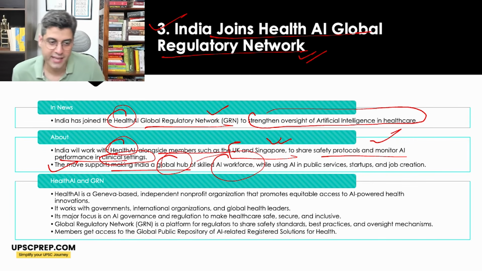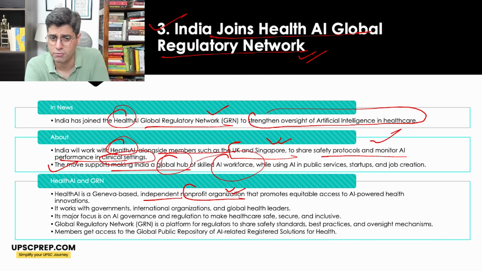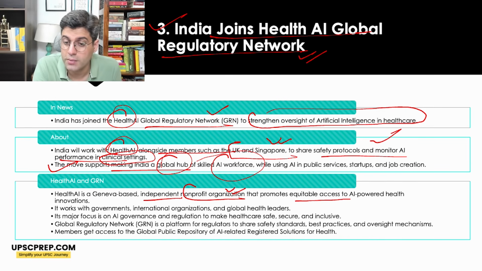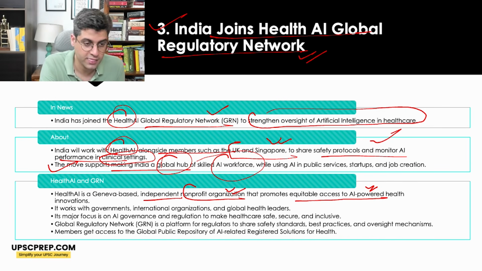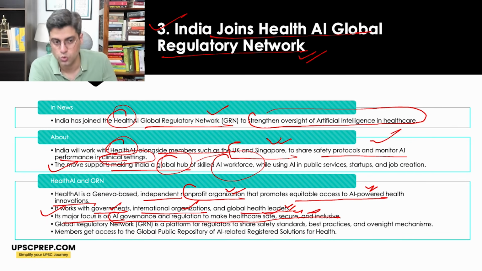Now, what are these? Health AI is a Geneva-based, independent, non-profit organization, very important for prelims, that promotes equitable access to AI-powered health innovations. It works with governments, international organizations, and global health leaders. Its major focus is AI governance and regulation to make healthcare safe, secure, and inclusive.